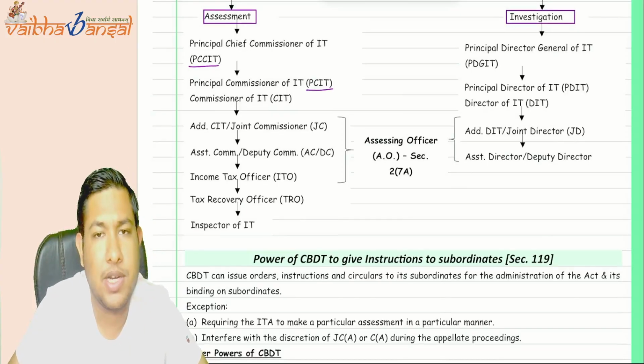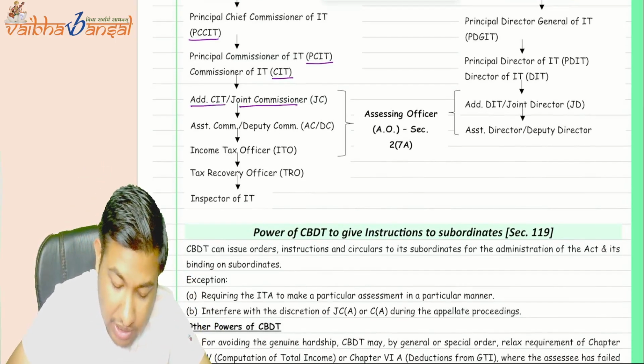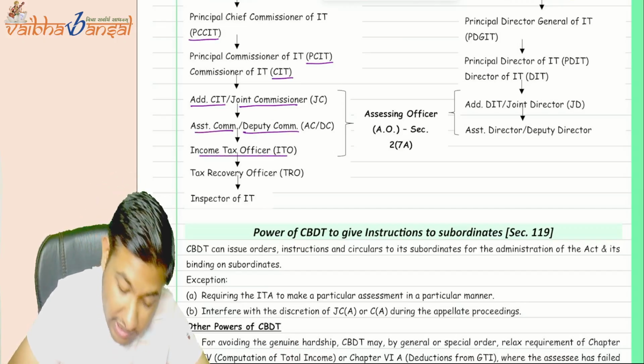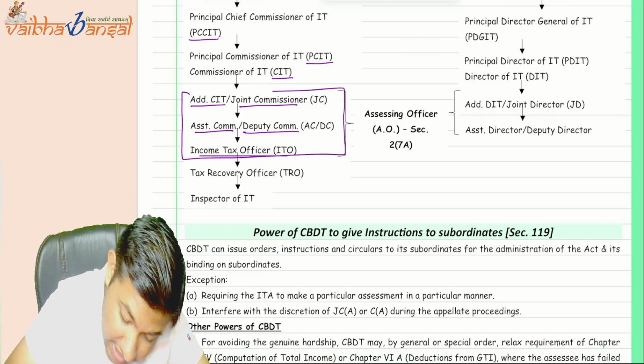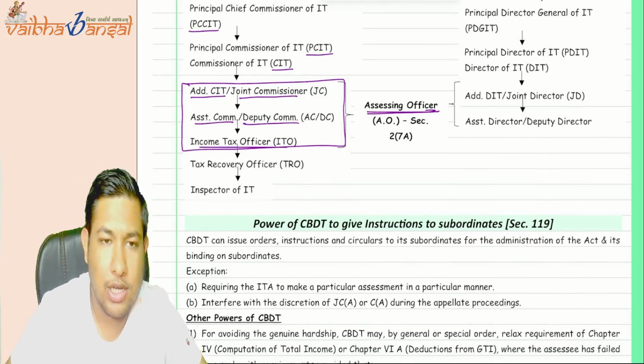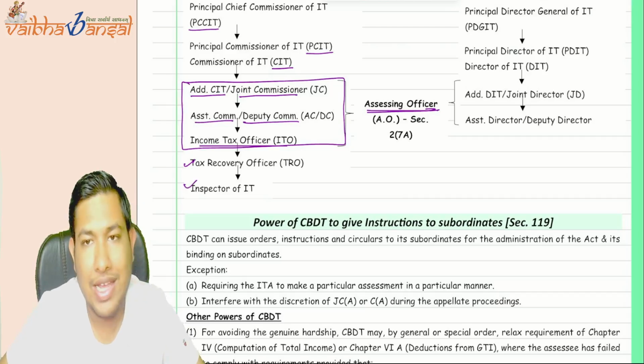Then principal commissioner of income tax or commissioner of income tax are on the same level. Then additional commissioner or joint commissioner, assistant commissioner or deputy commissioner, and income tax officer. These three levels will be termed as assessing officer. Then the TRO, that is the tax recovery officer, and the inspector of income tax.